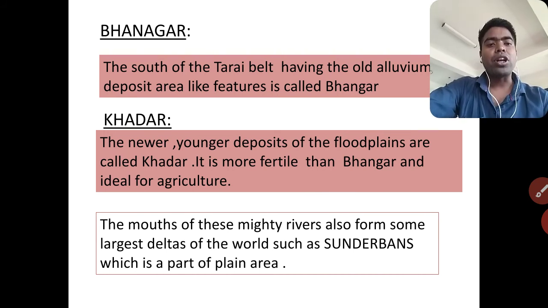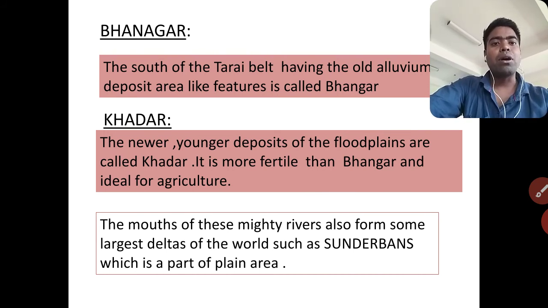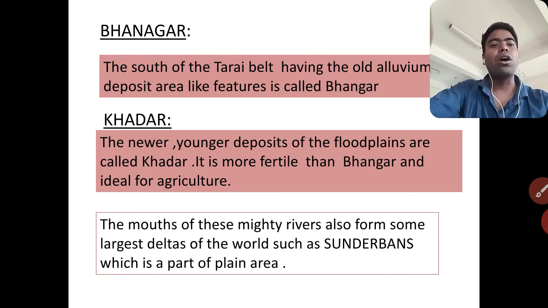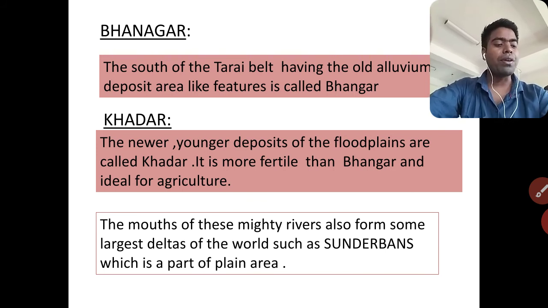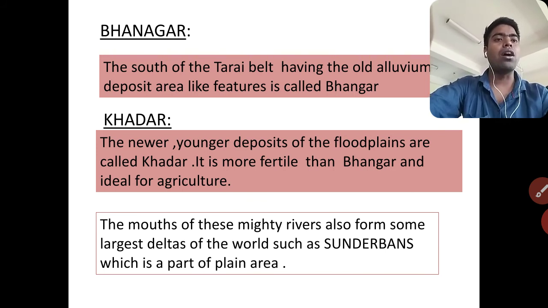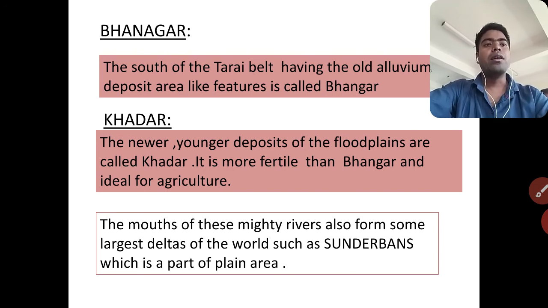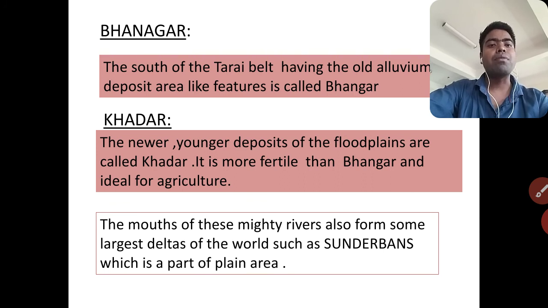Then another important part of our country's plain: the mouths of these mighty rivers also form large deltas, such as the Sundarban, which is also part of the plain area. The Sundarban, as all of you know, is the largest delta in the world. It is also part of the plain. Why? Because at the beginning of the topic we said how plains are formed.